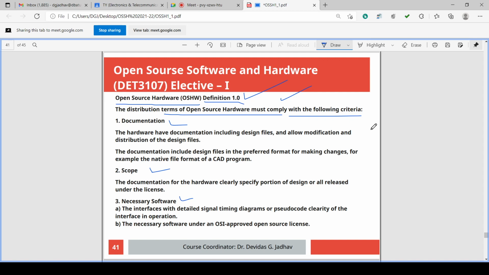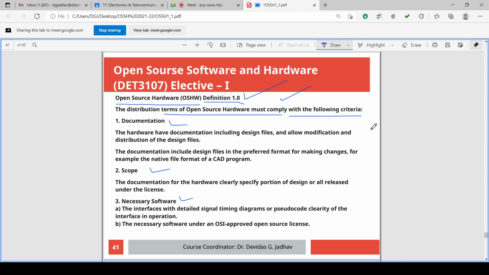That is documented, written somewhere in soft copy or hard copy form. This is the documentation, which is required, meaning it is made available freely. So this is the first criterion.